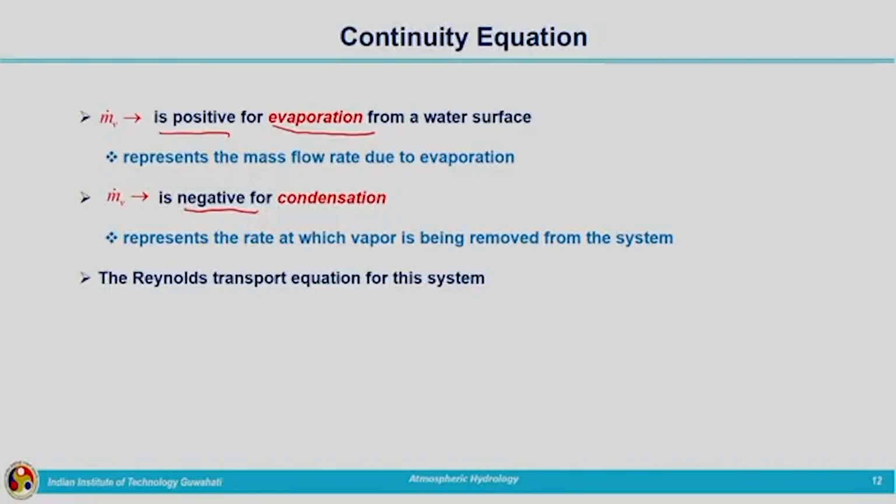Now, in the Reynolds transport theorem, we are going to substitute dB by dt, which is m dot v, equal to d by dt of the volume integral of qv rho a dV across the control volume, plus the surface integral of qv rho a v dot dA across the control surface.